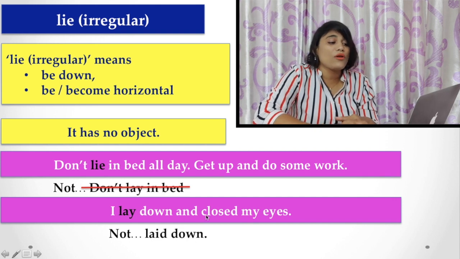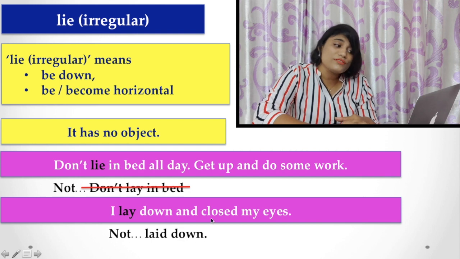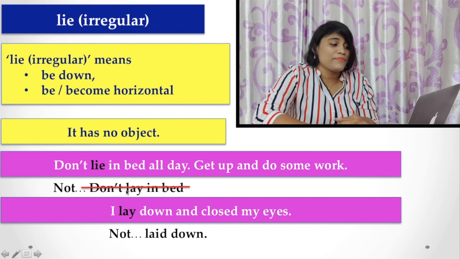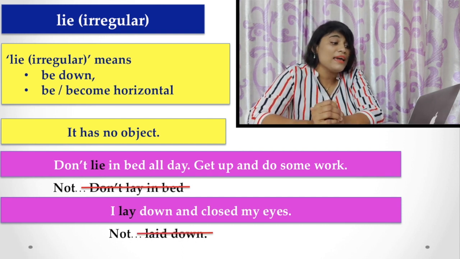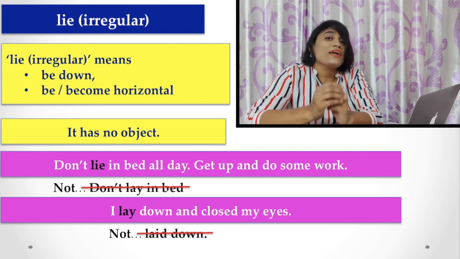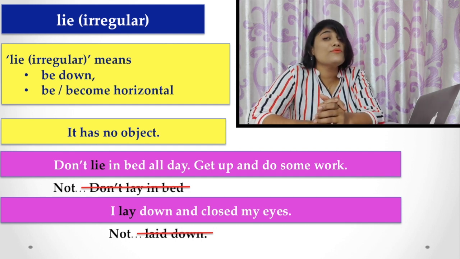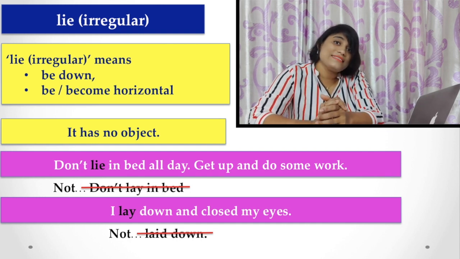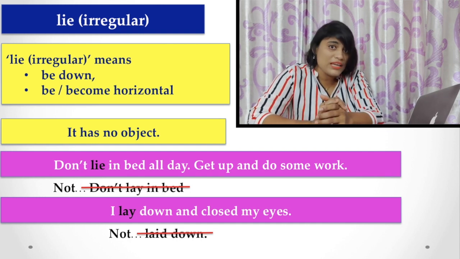And another example: I lay down and closed my eyes. Here you find I lay down and closed my eyes. This is the past form of the same verb lie. And of course here you don't use I laid down. And in all these occasions you don't find any object. So if you don't find any object, you must be sure that this is the verb lie and it is an irregular verb, that means to be or become horizontal.